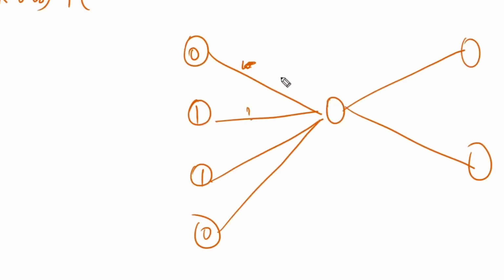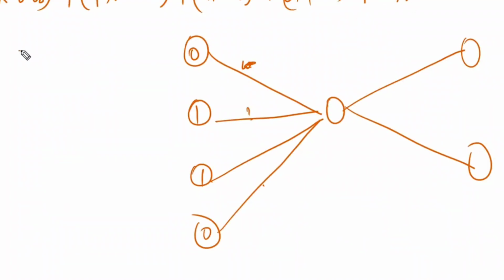Minus 0.07 into 1 plus 1 into 0.2 plus 0 into 0.17, something, whatever it is. Anyways, it is going to be 0. Right? Plus bias. What is the bias?